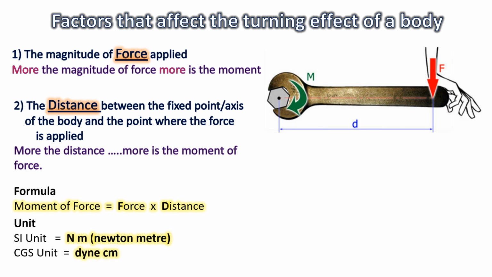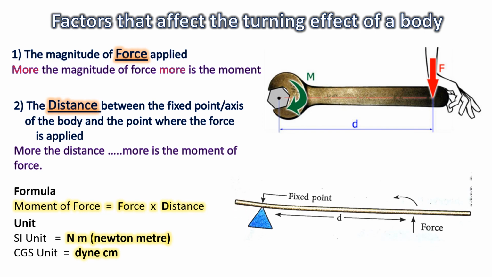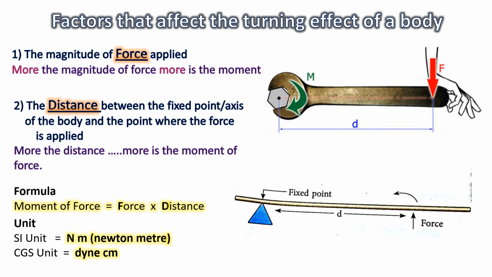And CGS unit of moment of force will be dyne centimeter, because CGS unit of force is dyne and CGS unit of distance is centimeter. So, CGS unit of moment of force is dyne centimeter. This is the textbook.